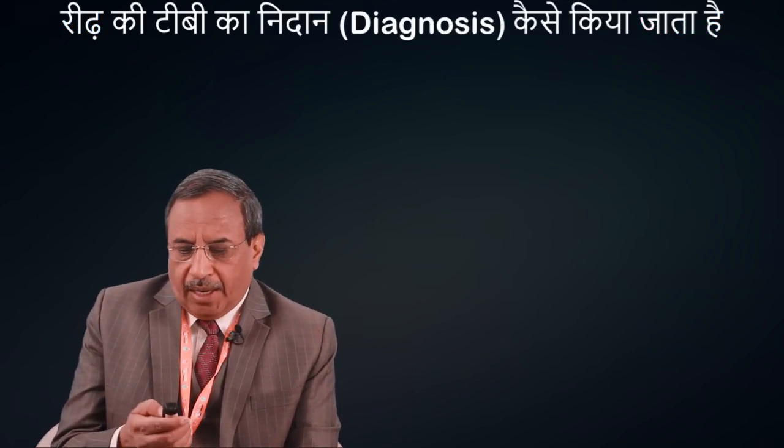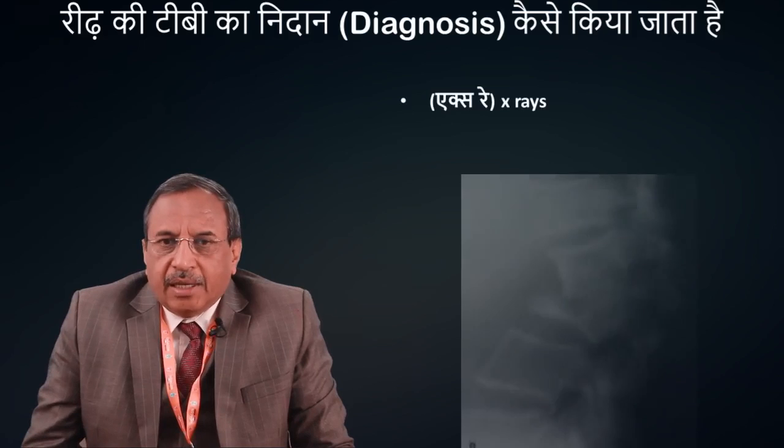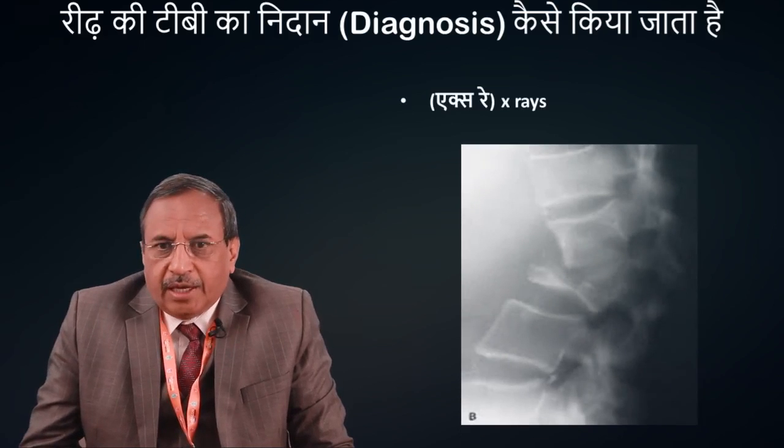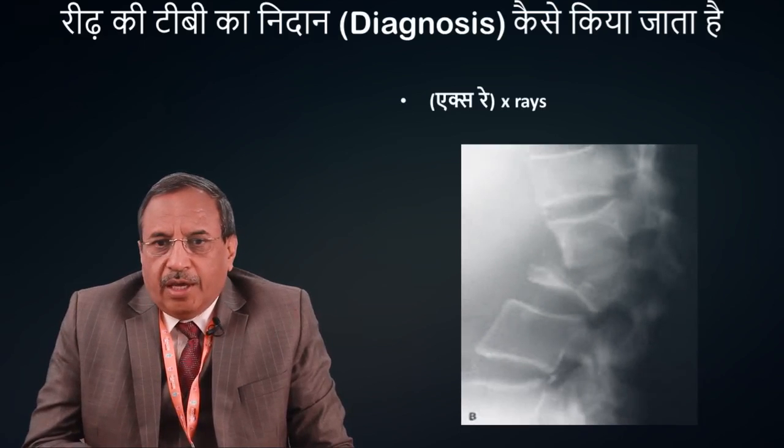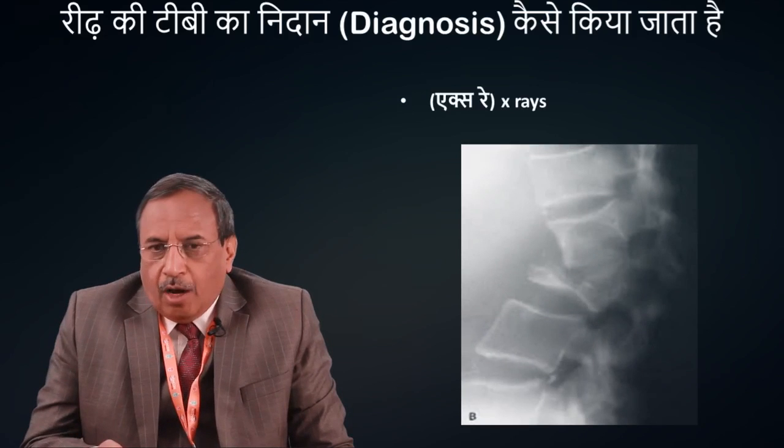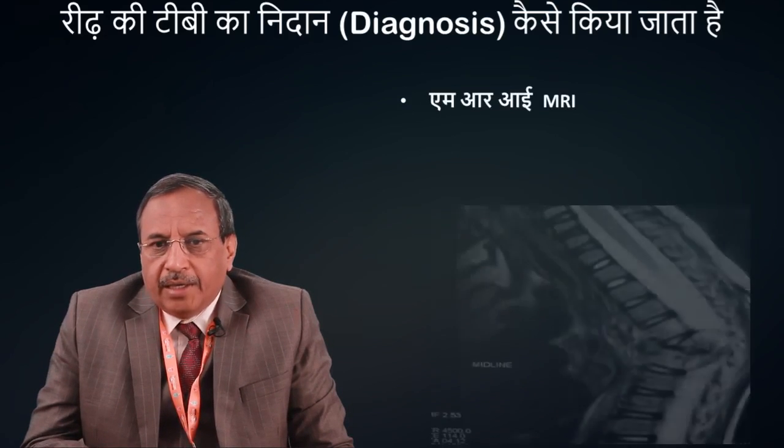Now, how can the diagnosis be done for spinal TB? For diagnosis of backbone TB, doctors first take an X-ray, and sometimes the disease is visible on the X-ray, and one is able to diagnose it. However, sometimes the help of MRI is required.